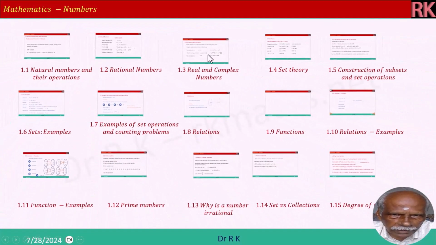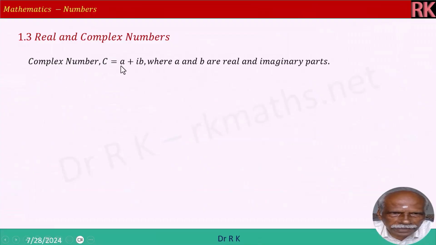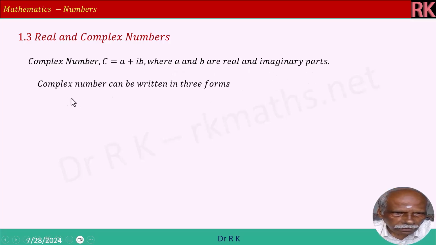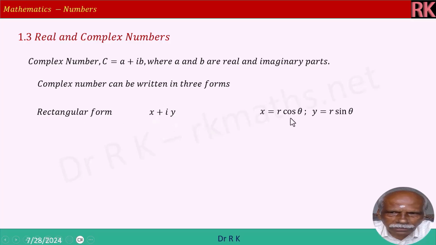Now we will go to the third chapter, real and complex numbers. A complex number c is equal to a plus ib, where a and b are the real and imaginary parts. A complex number can be written in three forms. We will see all the three forms now. Rectangular form, that is x plus iy, same as a plus ib, where x is equal to r cos theta, y is equal to r sin theta, theta is called the argument, r is called the modulus.